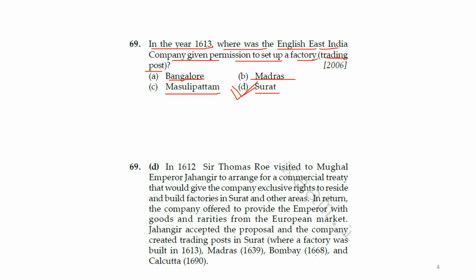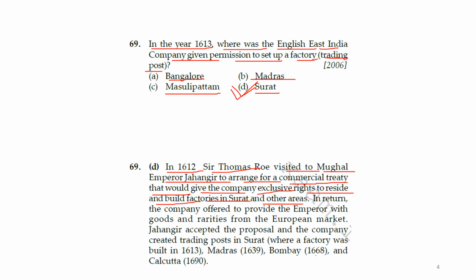You can read here: in 1612, Sir Thomas Roe visited the Mughal Emperor Jahangir to arrange a commercial treaty that would give the company exclusive right to reside or build a factory in Surat and other areas.